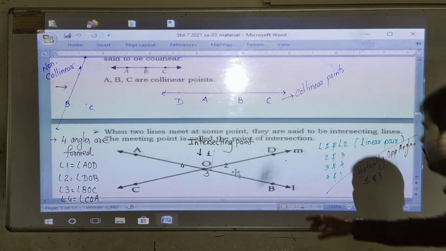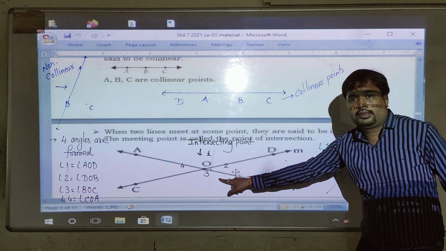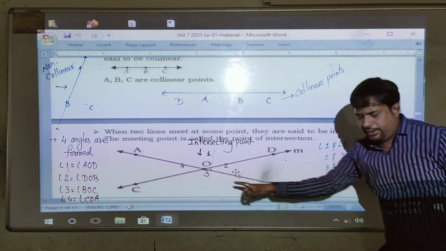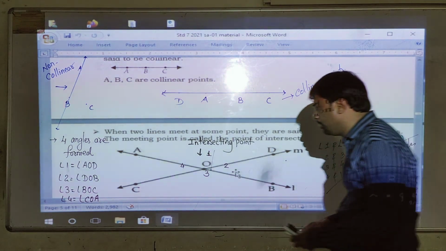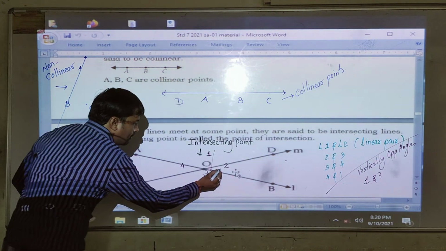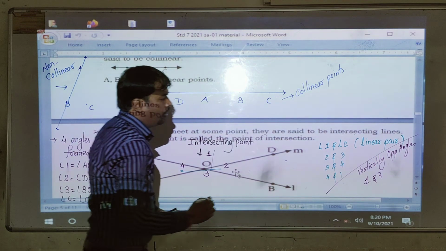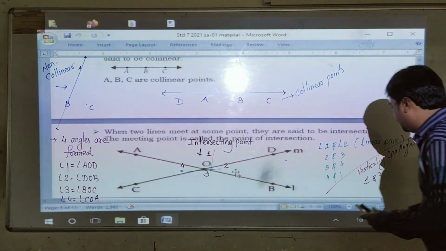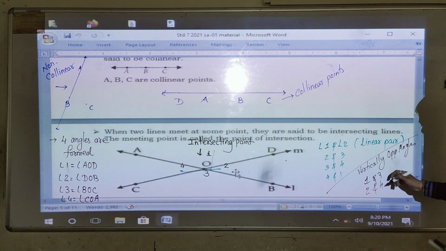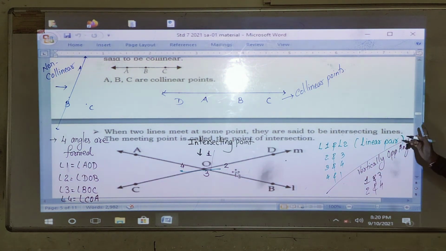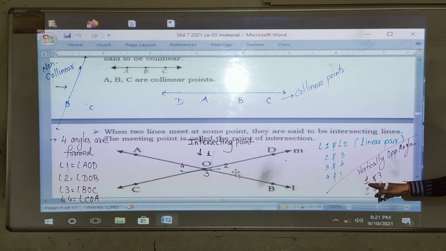So 1 and 3 are opposite, that's why they are vertically opposite angles. Similarly, you can see another: 2 and 4 are also vertically opposite angles.